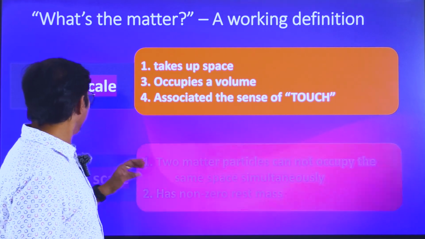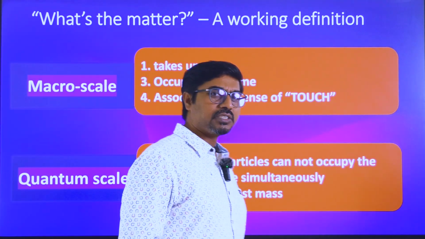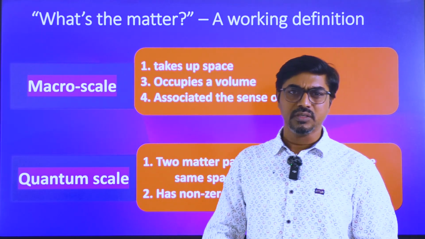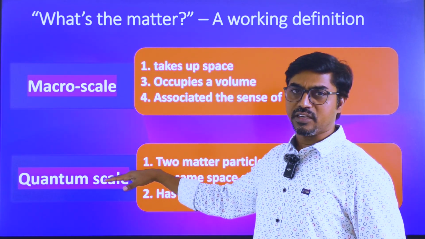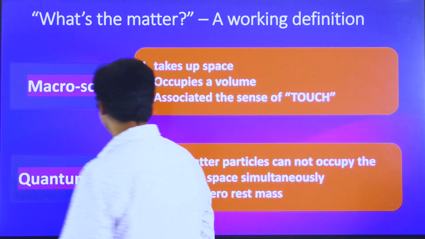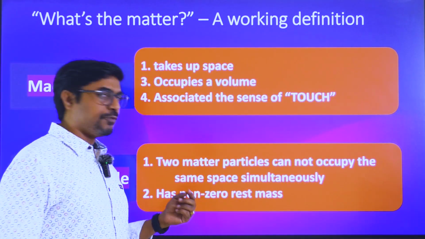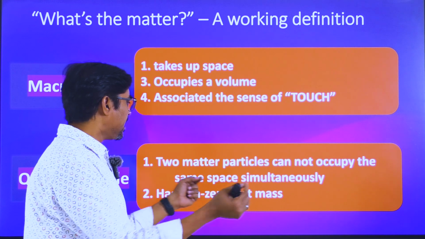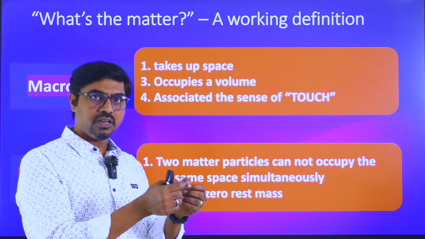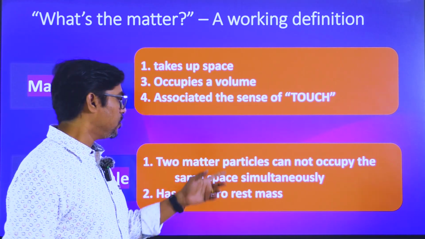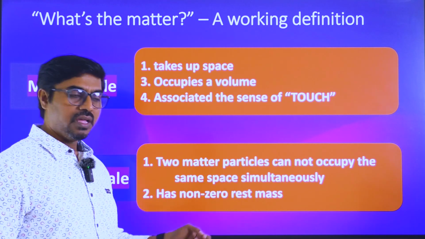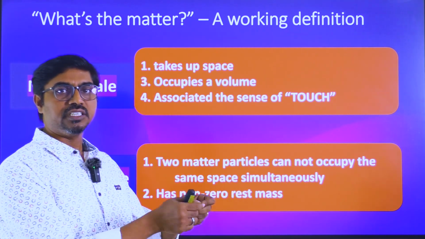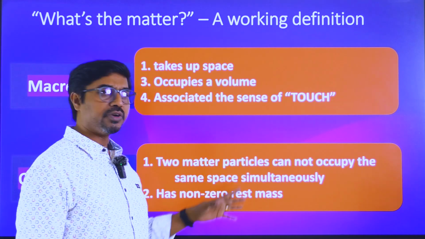The next is the quantum scale. Quantum scale means when you go to the bottommost level, the elementary particle level. That is a modern kind of scale. At this level, they say if you have two matter particles, they cannot occupy a particular location simultaneously. This is called Pauli's exclusion principle. If you have like particles and you try to bring them to the same location, that is not possible. That is one important property of matter.